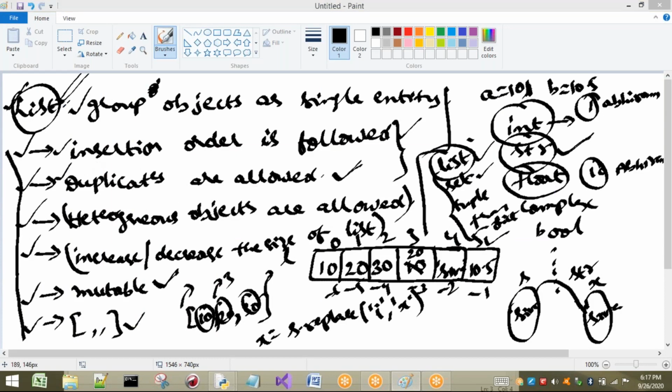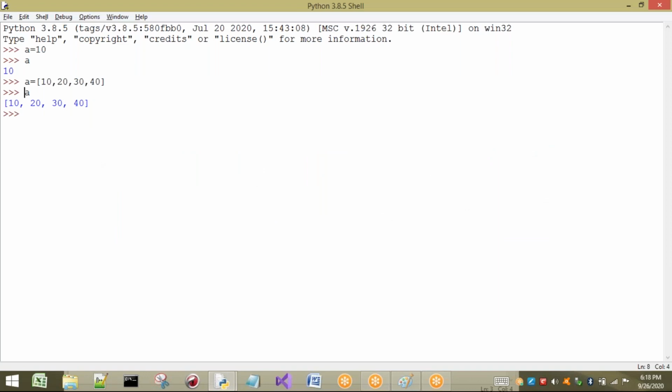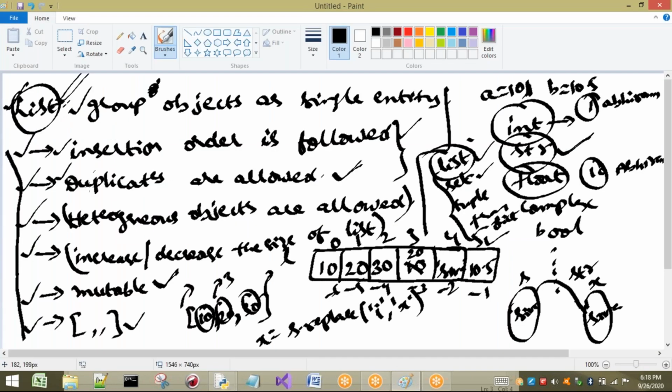Next, duplicates are allowed. Now I want to show you duplicates. Let us take 10 here, and for example I will take 20 also. Two duplicates are there. So duplicates are allowed. Whatever duplicates I am inserting into a are allowed, so it is going to print those values also. Next point is heterogeneous objects are allowed.